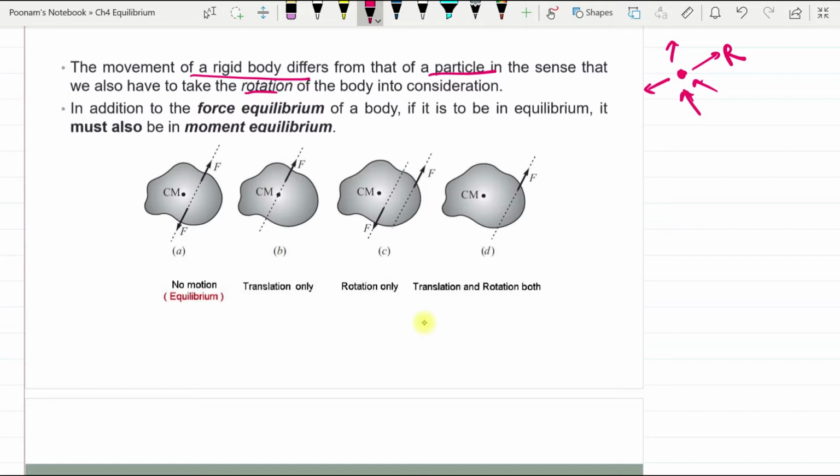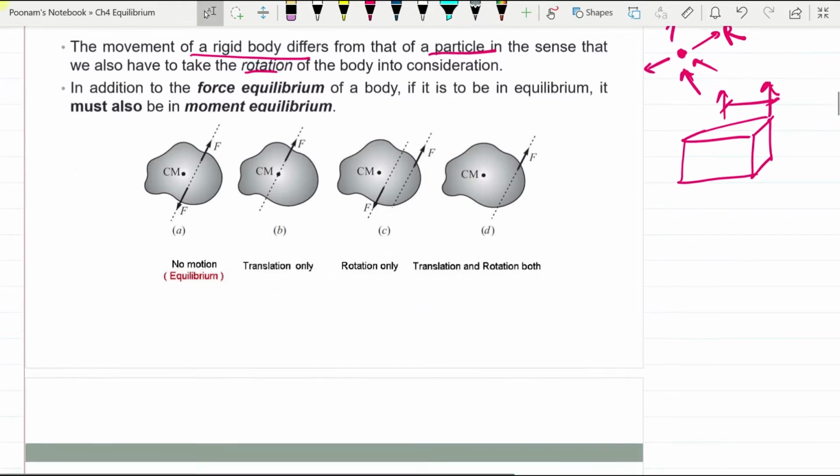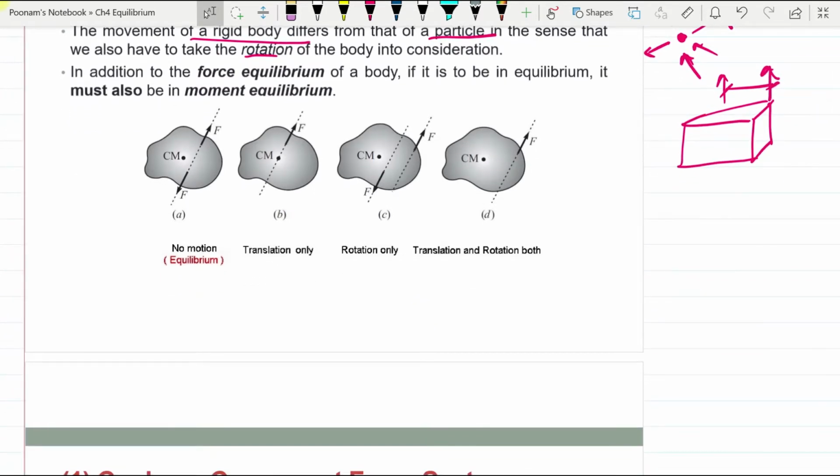Whereas if we take the example of a body, then under the action of forces being applied on it, it may translate as well as rotate under the lever arm of the forces. So a rigid body will be in force equilibrium as well as in moment equilibrium.